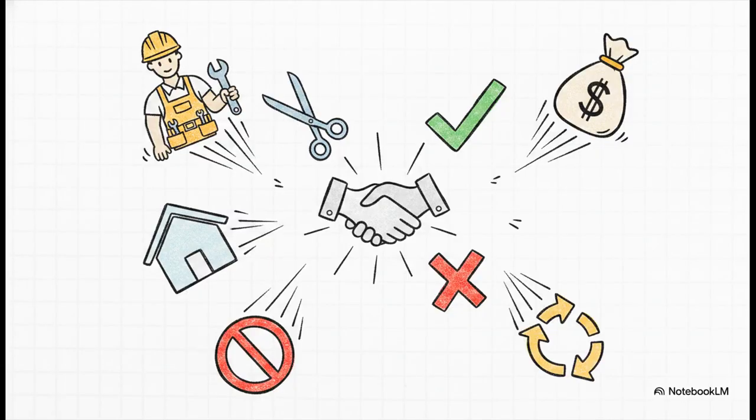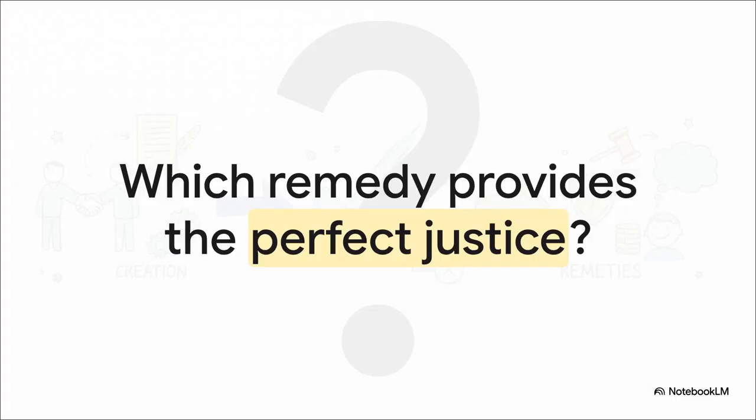Let's do a final high-energy blitz of your visual anchors so you associate the picture with the legal concept permanently. Ready? Handshake, agreement, green check, performance, red X, breach, scissors, rescission, money bag, damages, house, specific performance, prohibition sign, injunction, cycle arrows, restitution, construction worker, quantum merit. When you sit down for that exam, these images are going to pull the section numbers and cases right out of your memory bank.